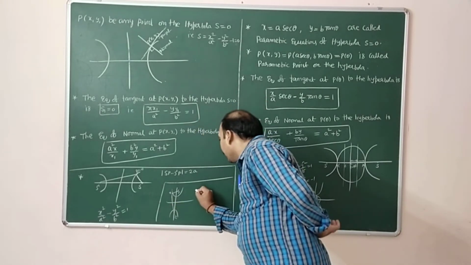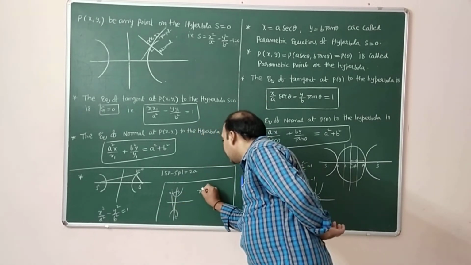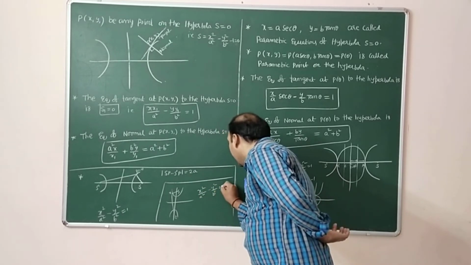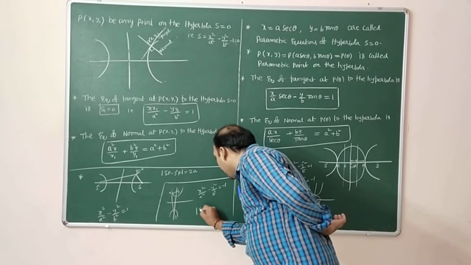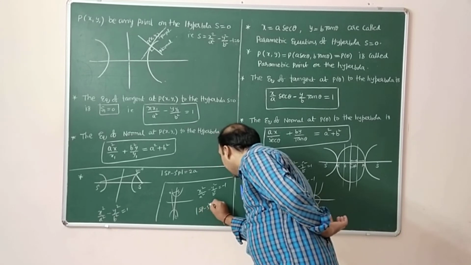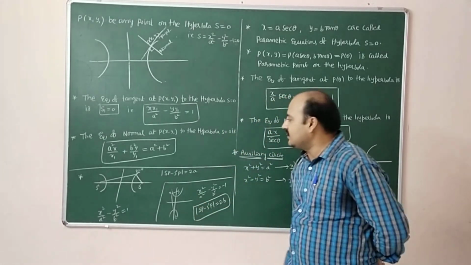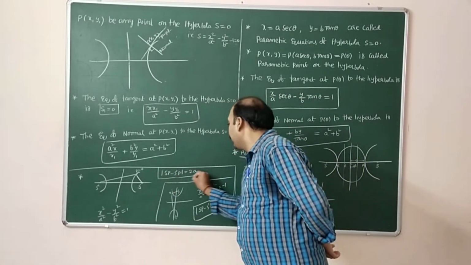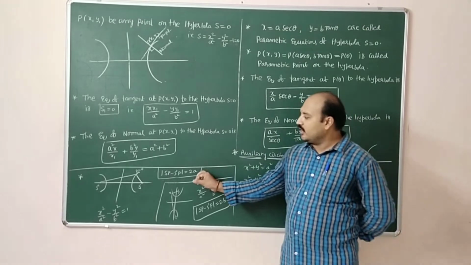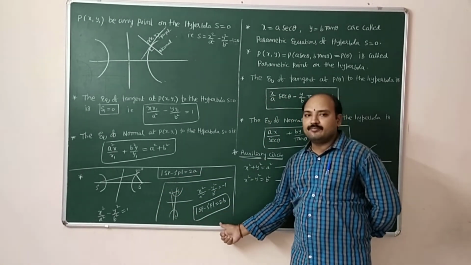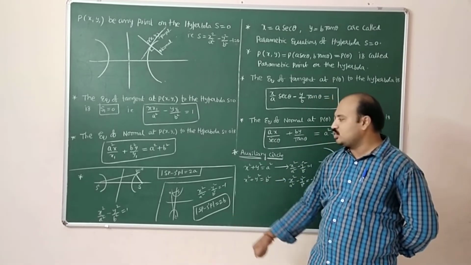When the hyperbola is in the form x square by a square minus y square by b square equal to minus 1, then mod SP minus S dash P is equal to 2b. The difference of focal distances is equal to 2a when it is in the standard form. If it is a conjugate hyperbola, mod SP minus S dash P equal to 2b.